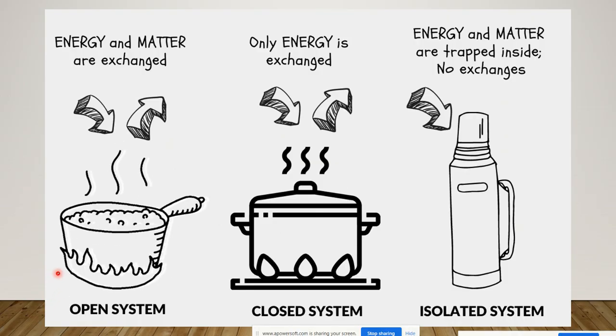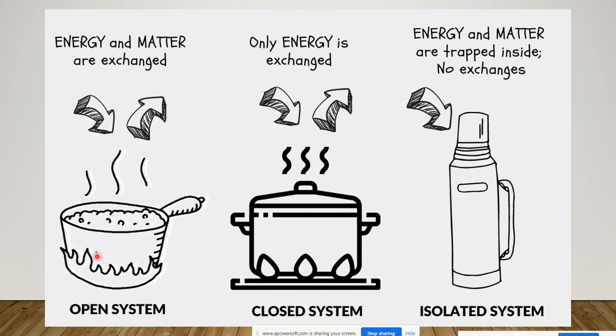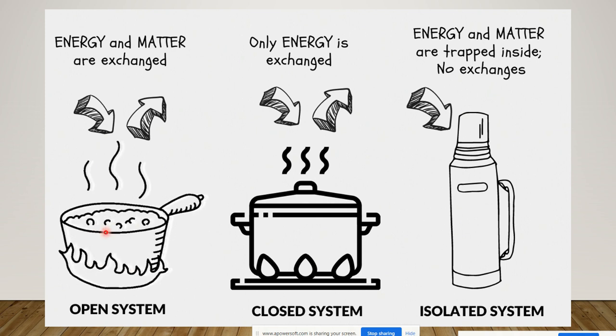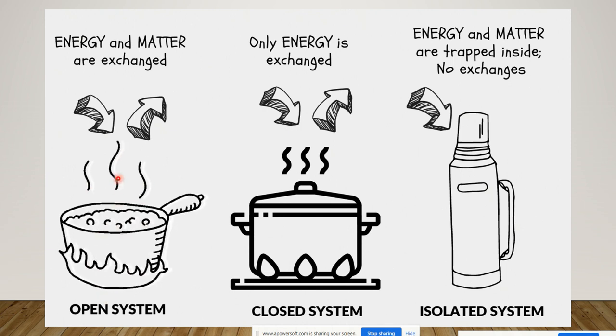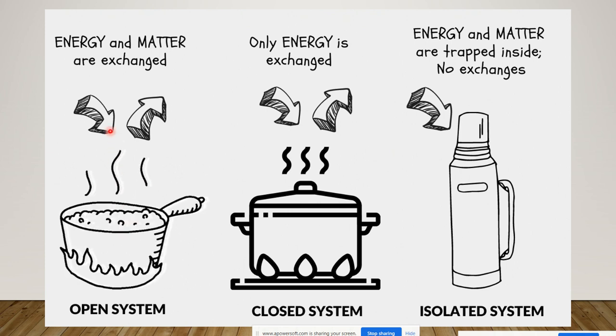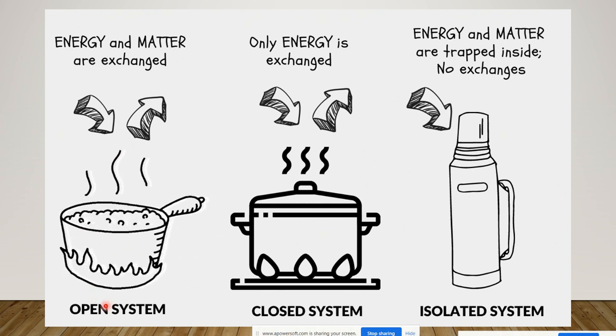I have examples for open, closed, and isolated system. For an open system, the best example is going to be boiling of any liquid. If you boil any liquid, both the energy and matter are going to get exchanged. As you boil, it is going to form vapors and they are going to be exchanged. The matter is going to be exchanged, right? So this is an example for open system.